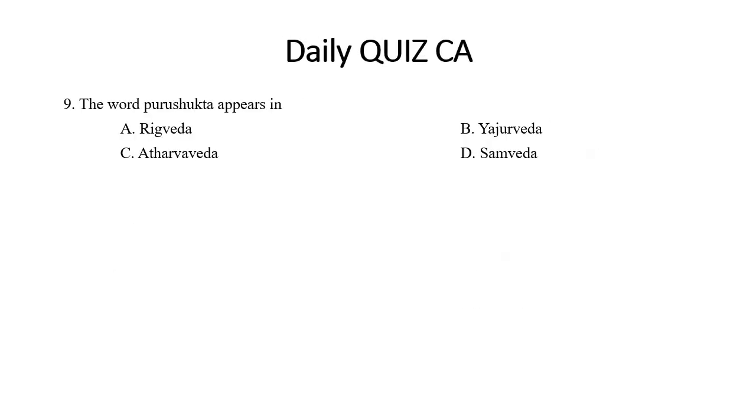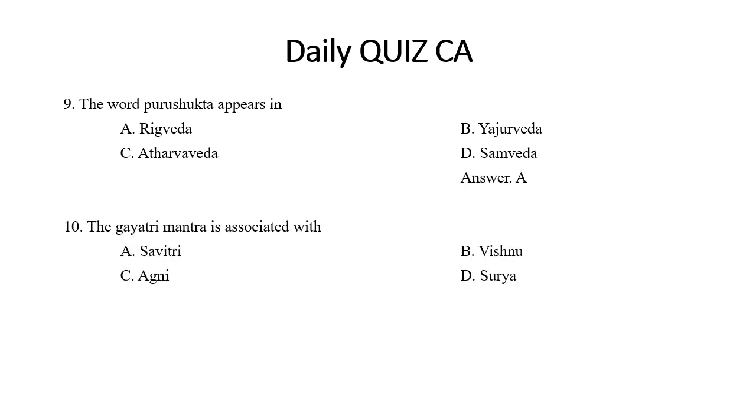The word Purushakta appeared in the Veda in terms of the origin. Brahmins were originated from the mouth, Kshatriya from the hand. This is the aspect we are talking about. Also, I'll ask you to mention in the comments in which mandala Purushakta is there. Is it the seventh mandala? Is it the 10th mandala? That is also important. Purushakta appears in Rig Veda.